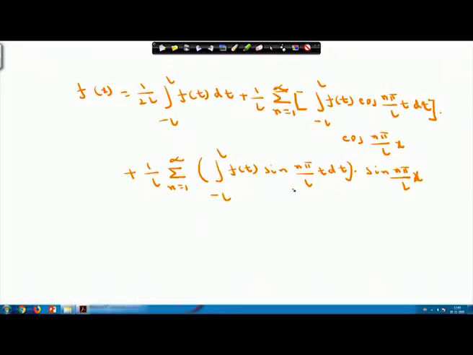So, once I am getting this, the terms cos(n pi by L t) into cos(n pi by L x), we can combine.